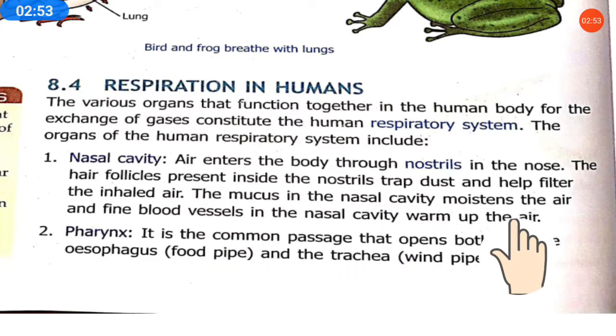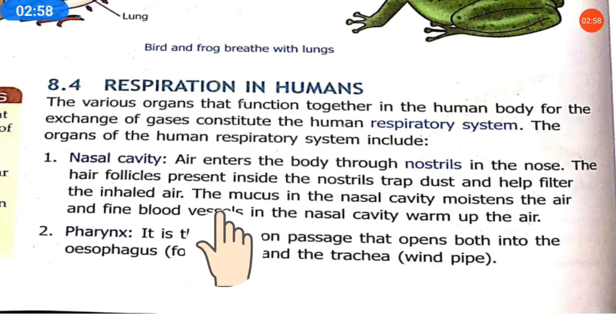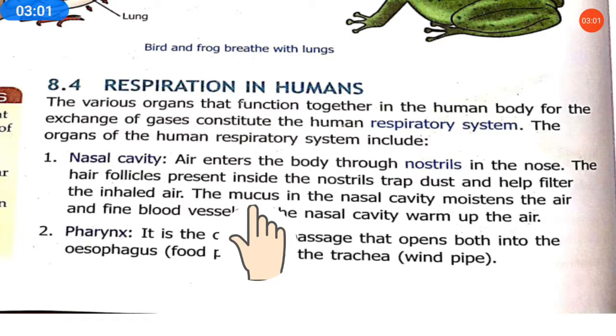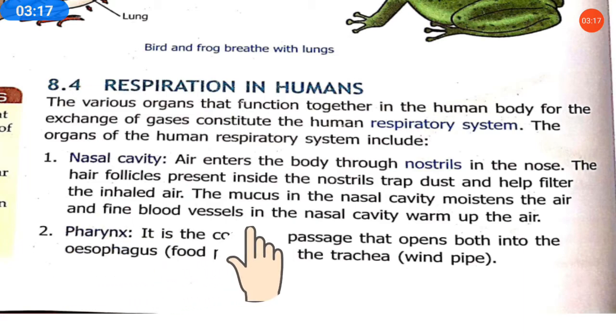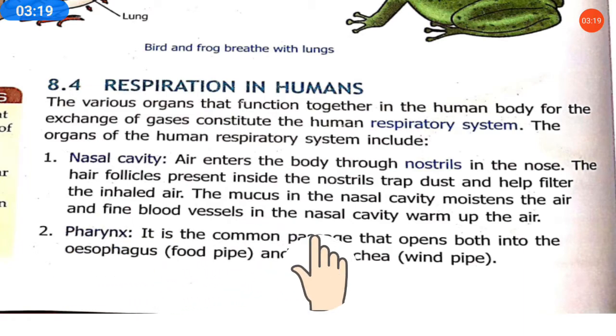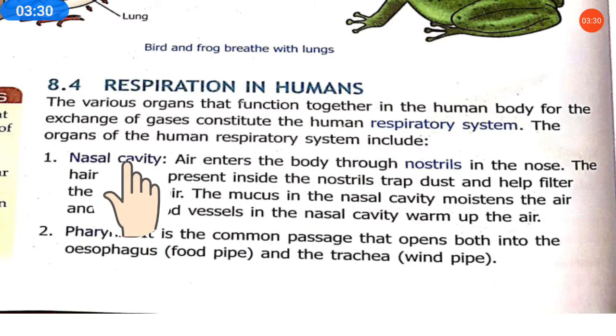The mucus in the nasal cavity moistens the air, and fine blood vessels in the nasal cavity warm up the air. Mucus is a liquid-solid mixed paste present in our body, and it moistens the air we take in. The blood vessels in the nasal cavity warm up the air. So mucus moistens the air and blood vessels warm it. This is the function of the nasal cavity.